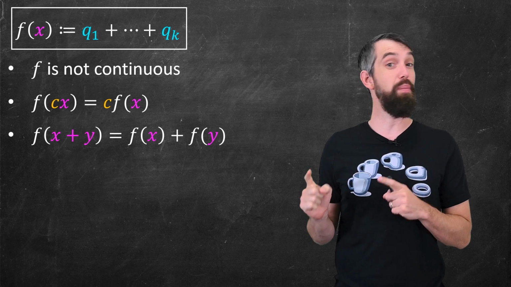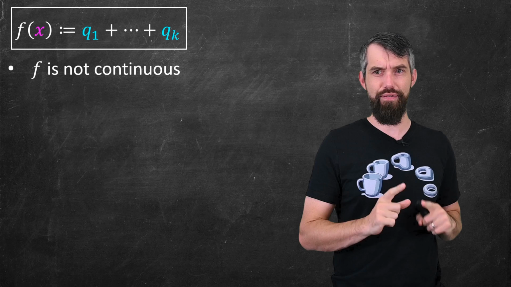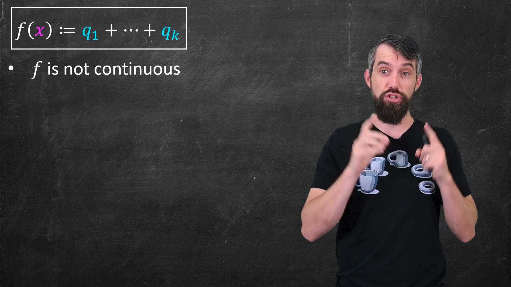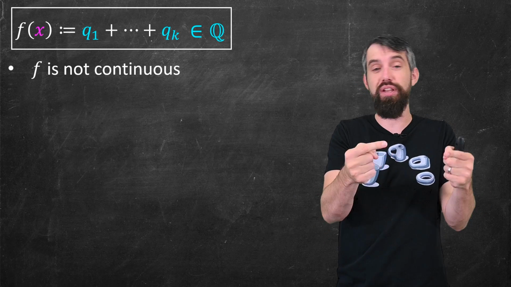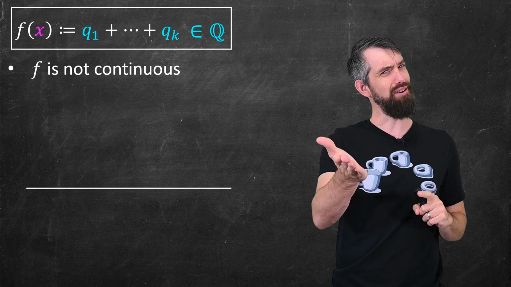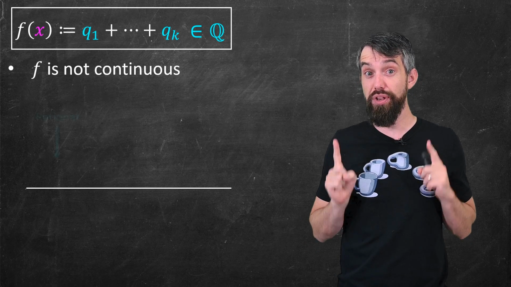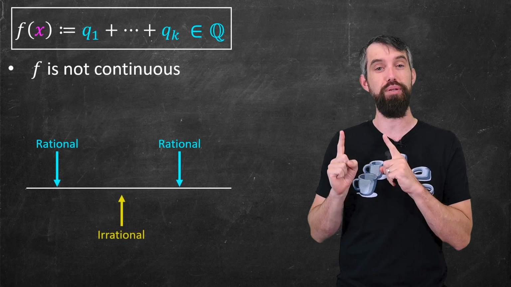Let's do the claim about not being continuous first. If I look at the way this f of x is defined, it's just a sum of rational numbers. And a sum of rational numbers surely is rational. And so the output of f is definitely going to be a rational number. But if I consider the real line, which I told you was a weird place, between any two rational numbers, it's a theorem that there always is an irrational number in between.